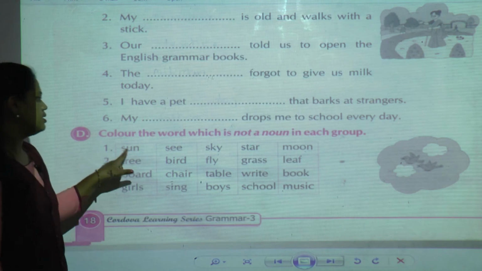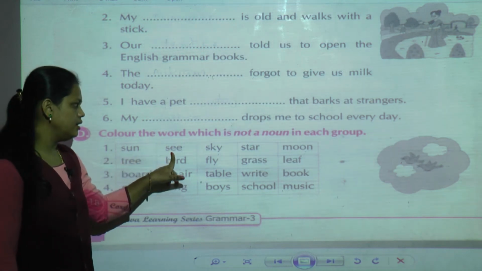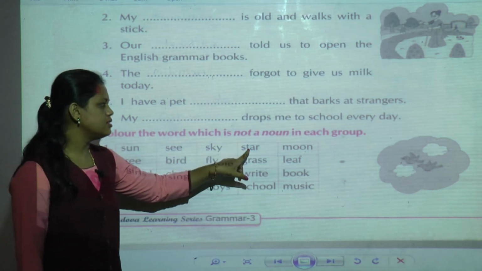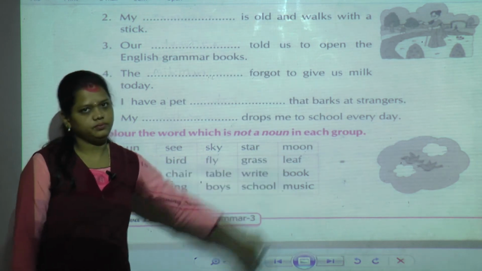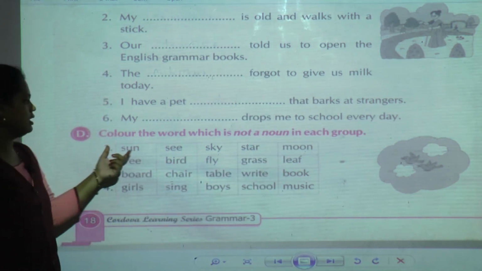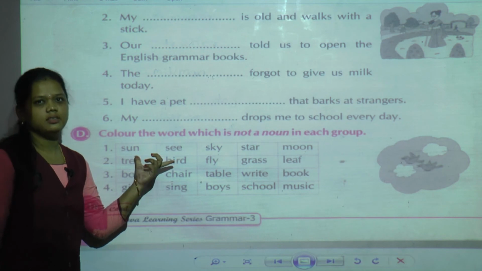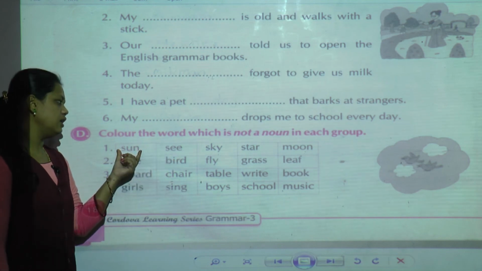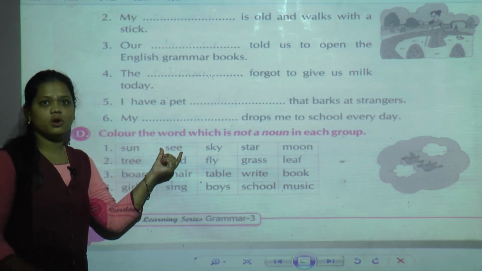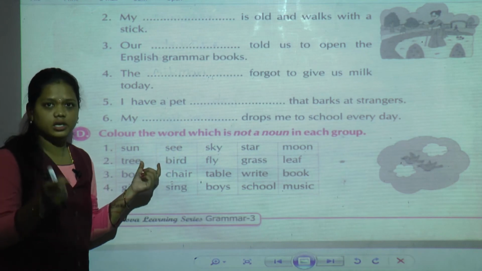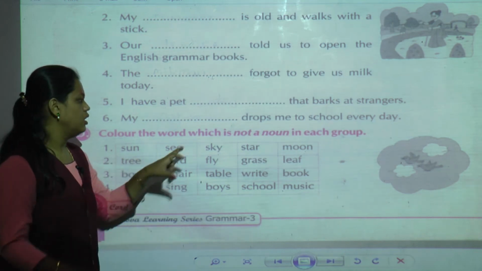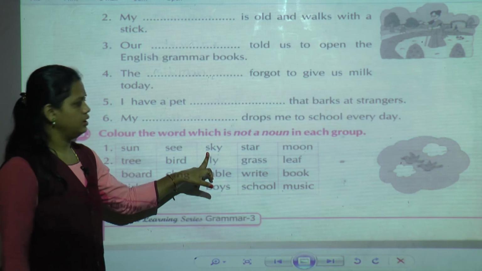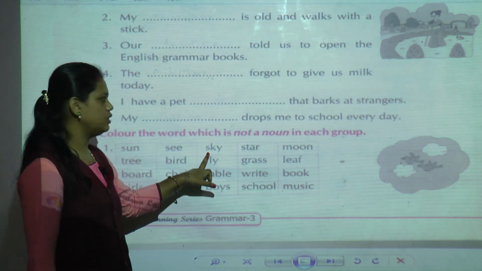First one: sun, sea, sky, star, moon. Here you can say these are all things we can see in the universe. Sun we can see. Sea means what? We are looking, we are watching that one. Third one is sky, the large universe.